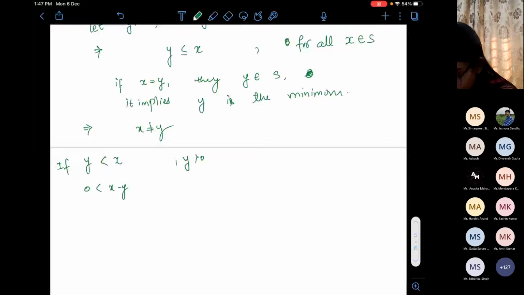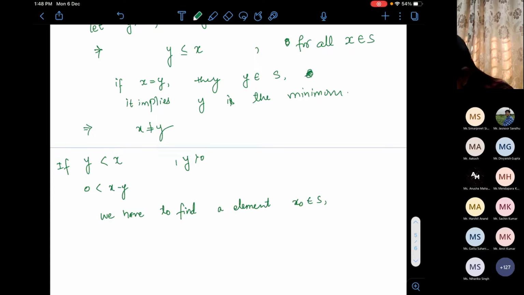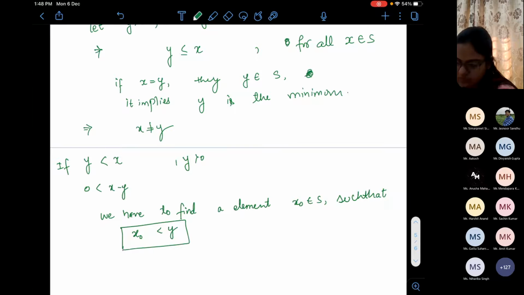Now what my target is: I have to find an element x naught which belongs to S such that x naught is less than y.